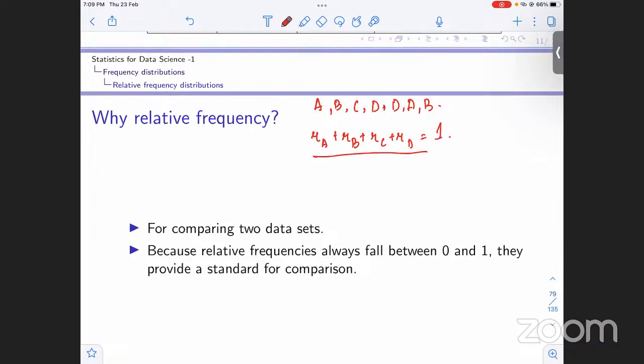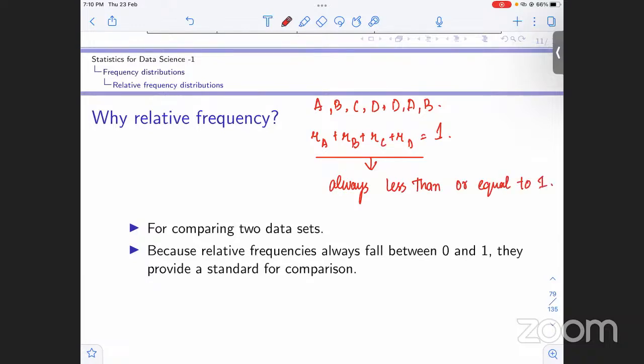Now, since this is addition and relative frequencies are positive, what we can conclude from here is that the relative frequency of a particular category is always less than or equal to 1.